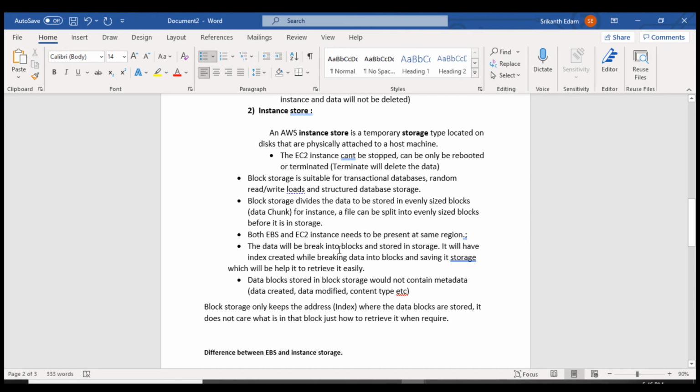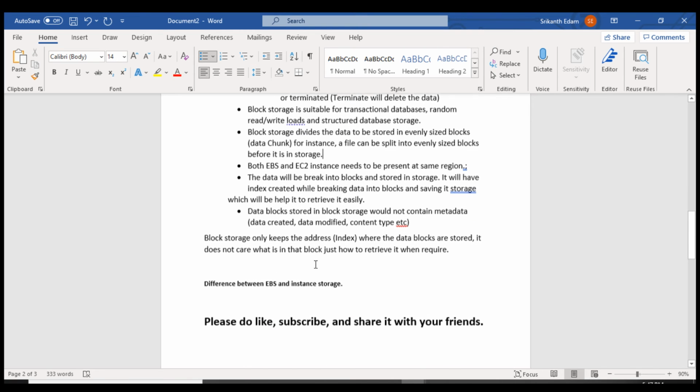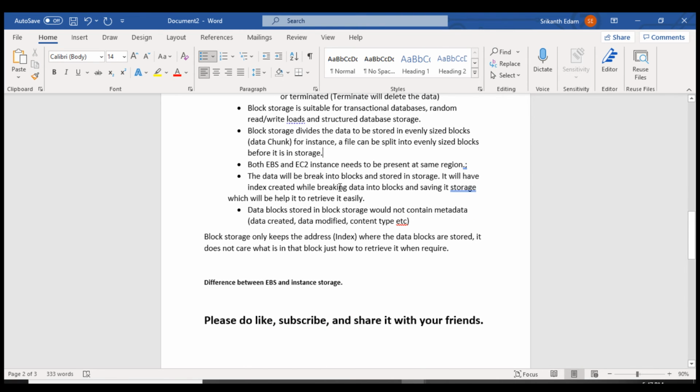The data will break into blocks and be stored in storage. An index is created while breaking the data into blocks and saving it in storage, which will help to retrieve it easily. As we discussed in the above point, when you upload the data, it will be divided into small chunks and saved into the blocks. It will create an index file, and the index file will have the path of the blocks.